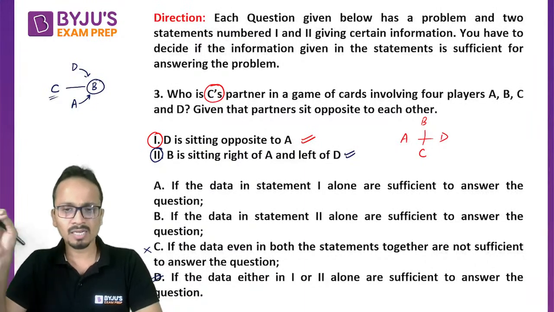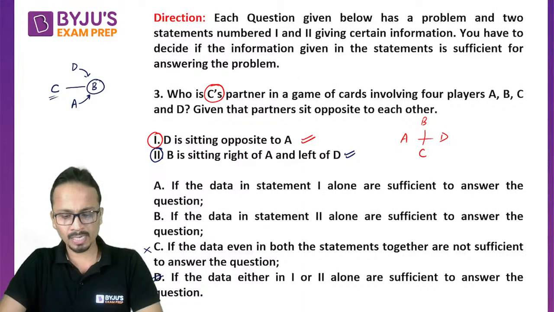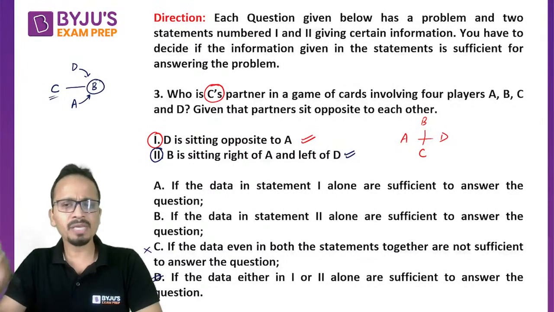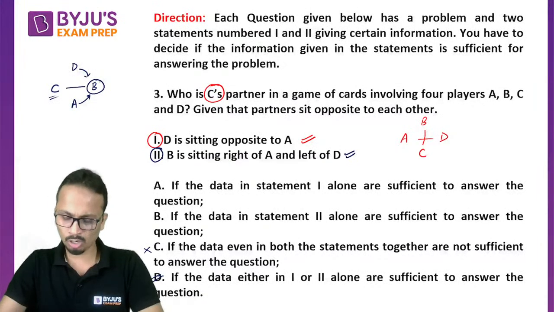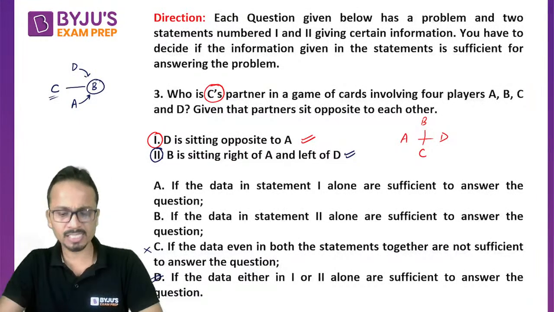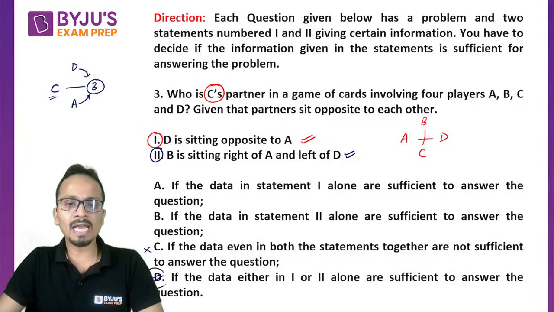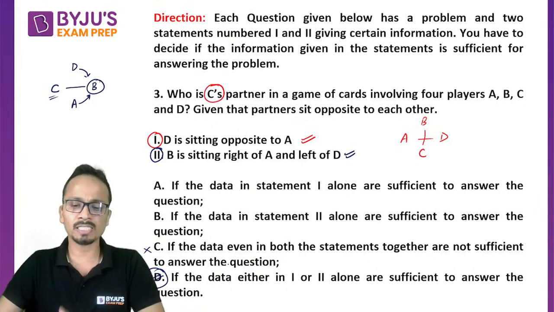I hope I am clear to all of you. Now, Sneha and Tarun, especially both of you, can confirm if I am clear with this one or not. Sneha already has given the correct answer. Nidhi has given the correct answer. Kushagra, I hope I am clear with this answer. Option D is the correct answer, because we have got the answer individually from both these statements.